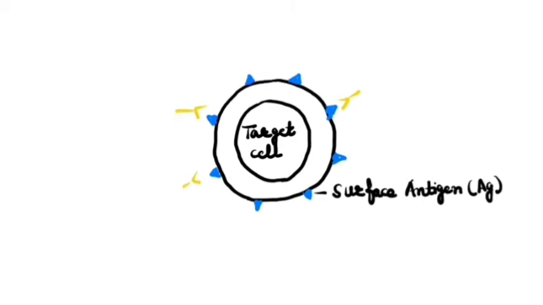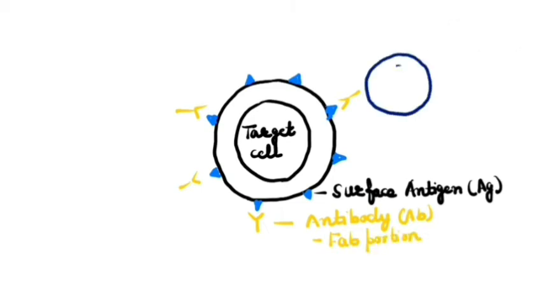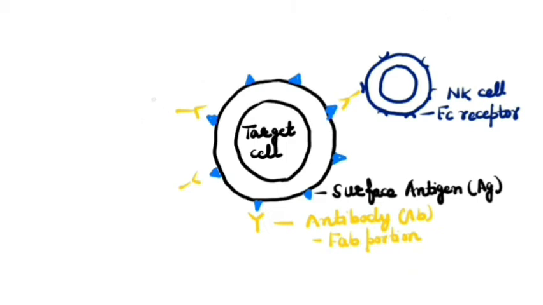In ADCC, surface antigens on the target cell are recognized by antibodies by the Fab portion. The antigen antibody complex induces certain immune cells such as NK cells, neutrophils, eosinophils and macrophages. These immune cells have Fc receptors for binding with the Fc portion of antibodies.